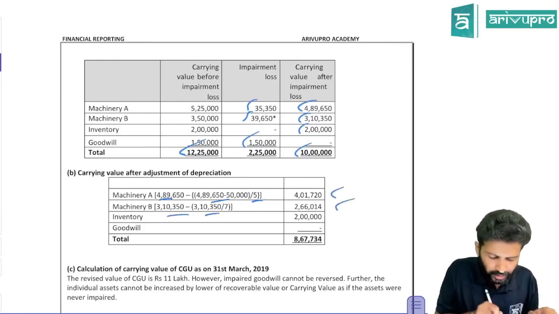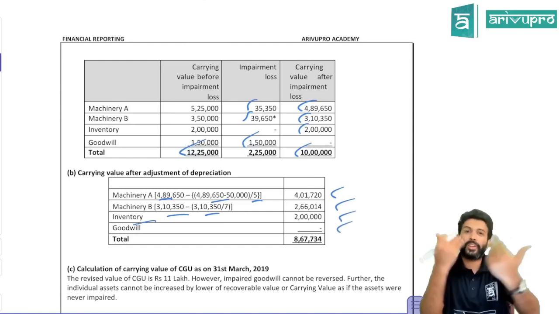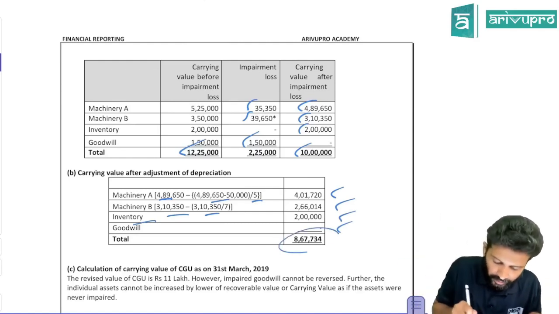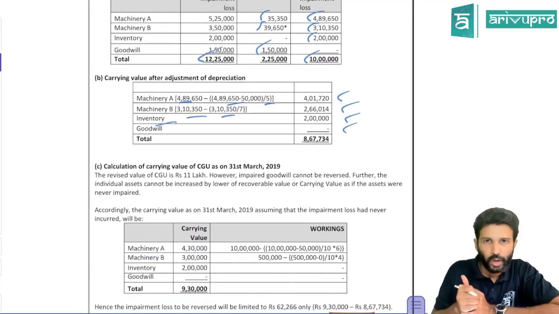Same for machinery A and B. Goodwill is 2 lakh, inventory is 2 lakh. Goodwill is 0 because goodwill is already written off. So after one more year, revised carrying amount is 867,734. Any problem till here? No.